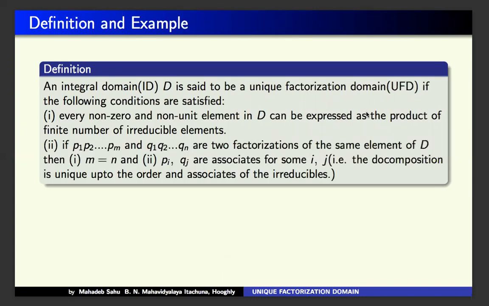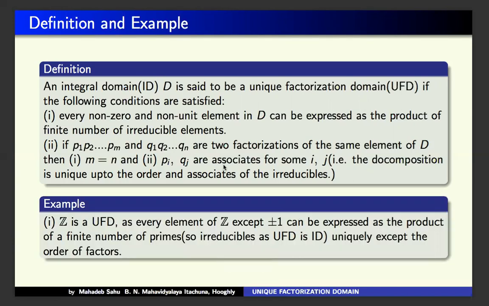Number two, if P1 into P2 into Pm, where into means the multiplication composition of the integral domain, and Q1, Q2, Qn are two factorizations of the same element of D, then M equal to N and Pi, Qj are associates for some i, j. That is, the decomposition is unique up to the order and associates of the irreducibles.